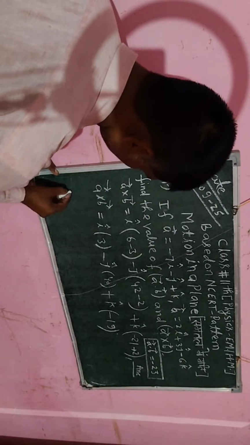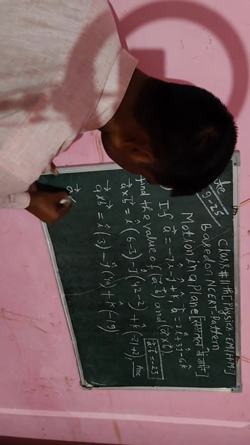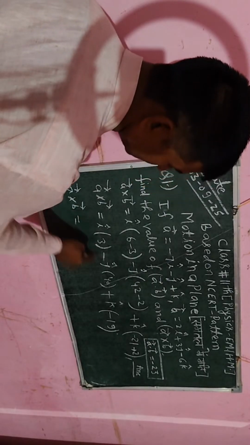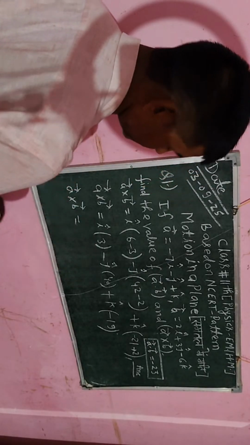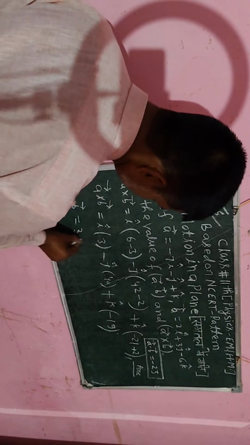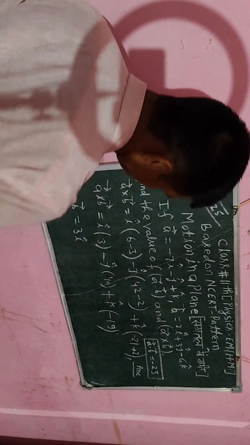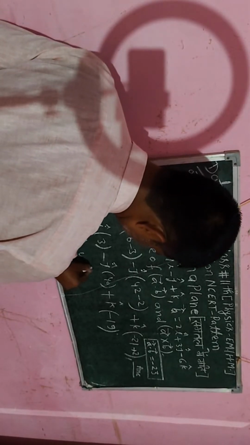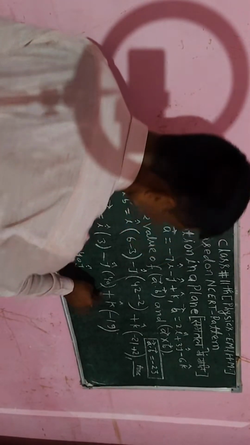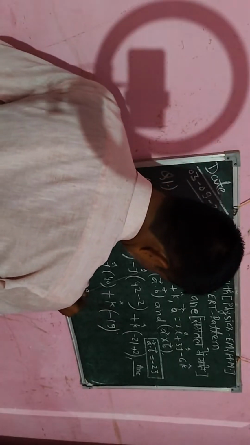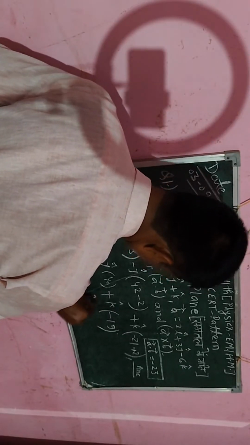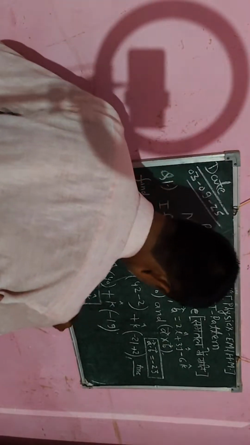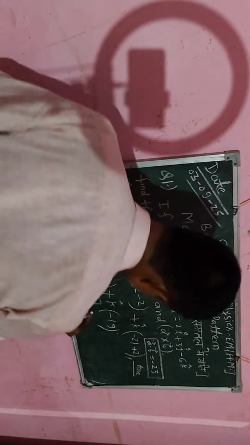Now further I will arrange to write like this: vector a cross vector b is equal to the coefficient of each vector, which I will take before. So here I can write 3 vector i cap minus 40 vector j cap, and here I will say plus minus, that will be minus vector k cap. Okay, so this is the required cross product of vector a and b.